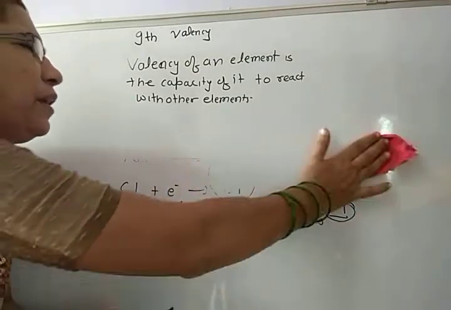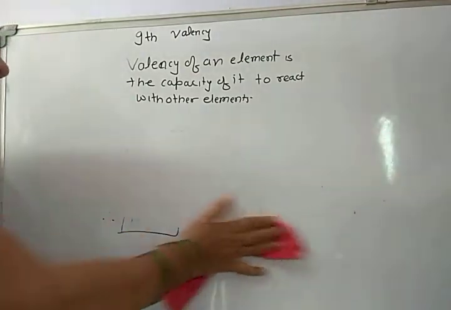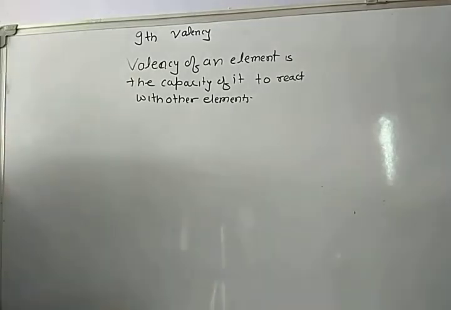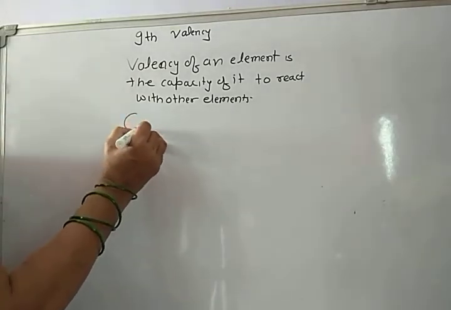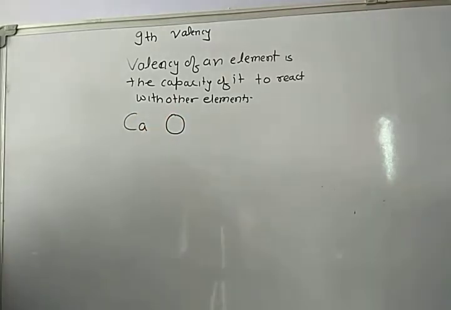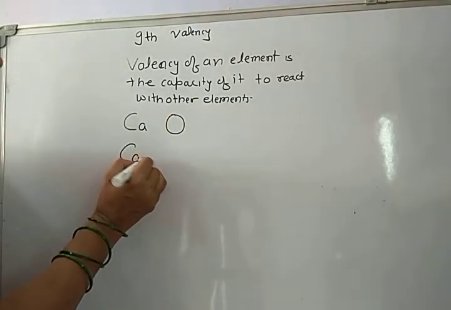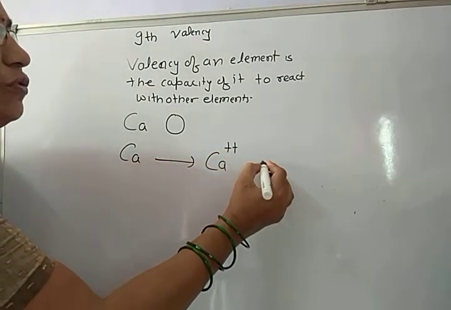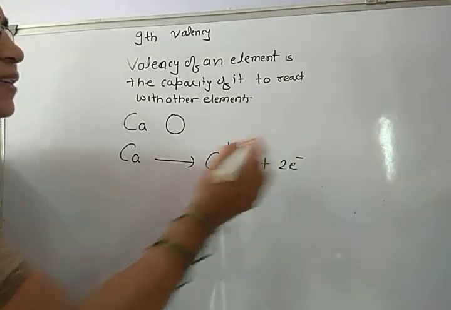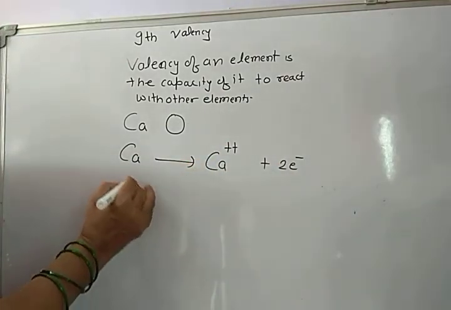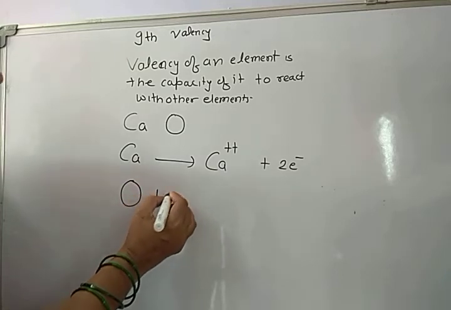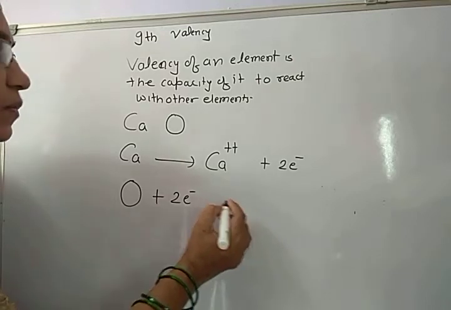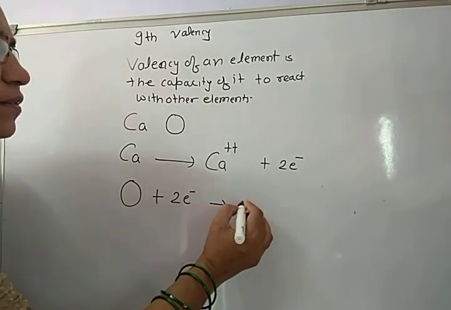Now what will happen if calcium reacts with oxygen? What happens? This Ca donates 2 electrons to form a dipositive ion, and these 2 electrons are accepted by oxygen to form one dinegative ion.